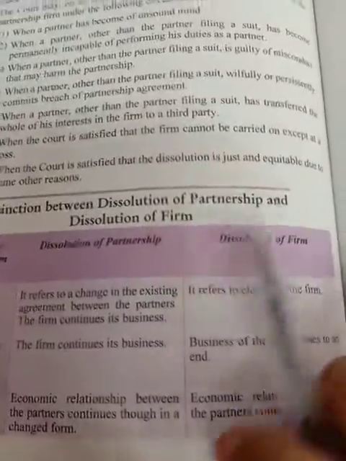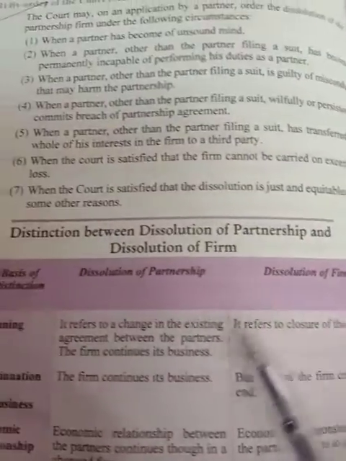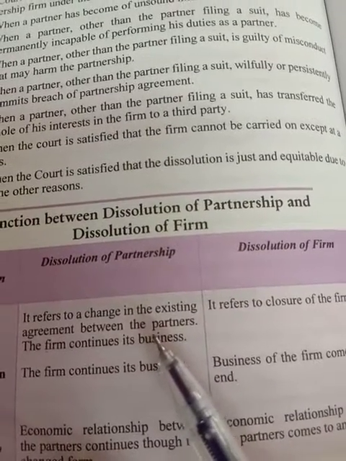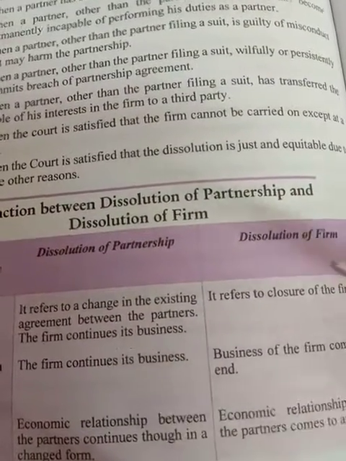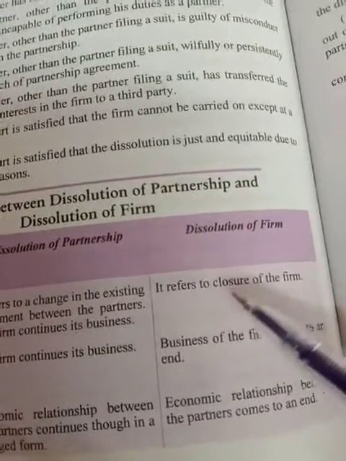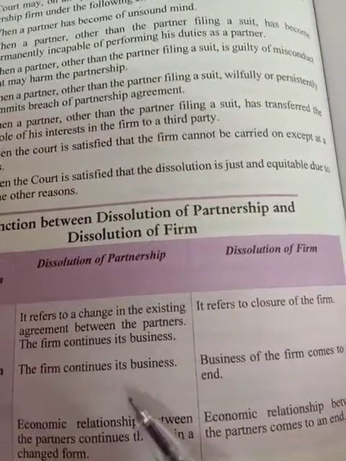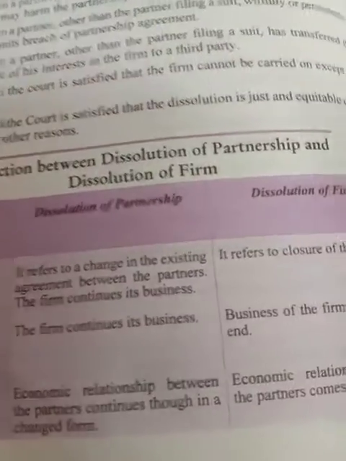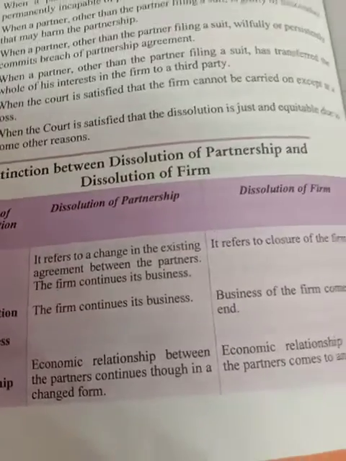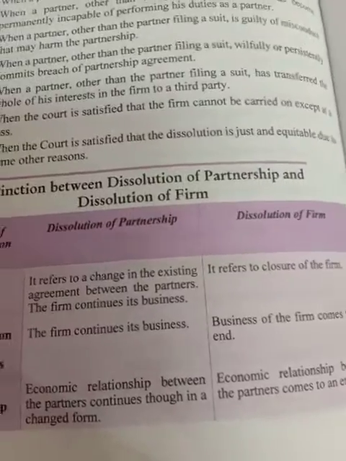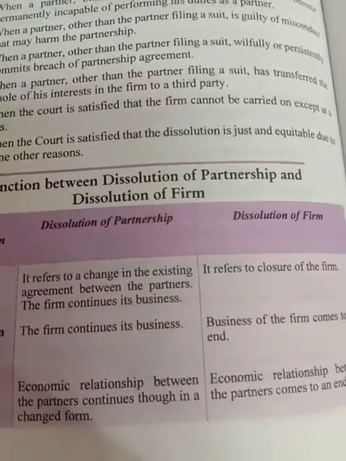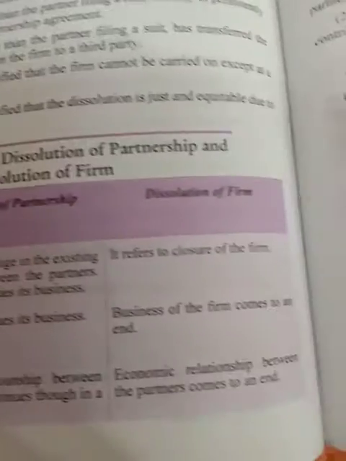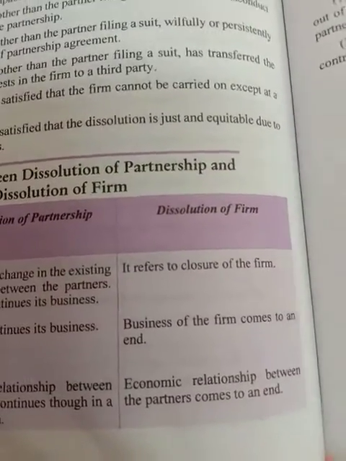Now, there is a very important difference between dissolution of partnership and dissolution of firm. So what is the difference? First of all, dissolution of partnership refers to when there is a change in the existing agreement between the partners, which you call reconstitution of the partnership firm also, but dissolution of firm refers to the closure of the firm. Here the firm continues business after the dissolution of partnership, but now the firm cannot continue the business, the firm comes to an end. Economic relation between the partners continues, though in a changed form. The relation, meaning the profit sharing ratio or some other division of profits and losses, can be changed, but the partnership firm will go on. But in dissolution of firm, the economic relation between the partners comes to an end.